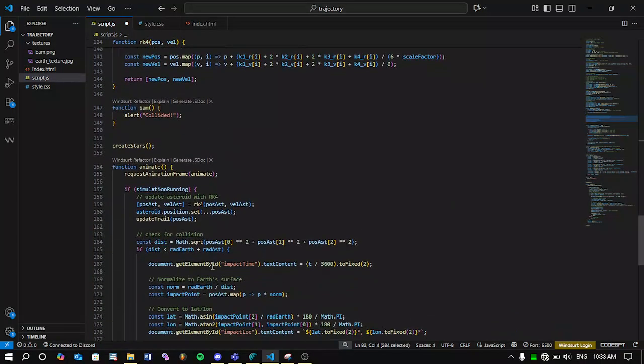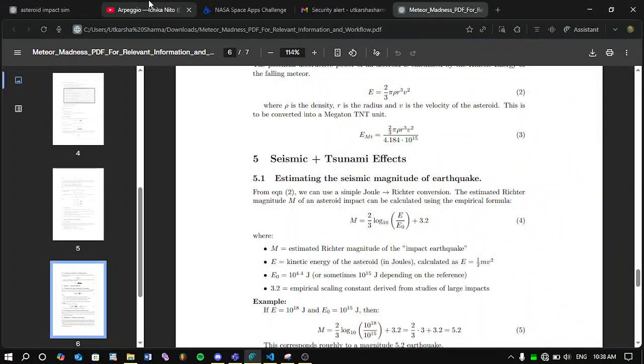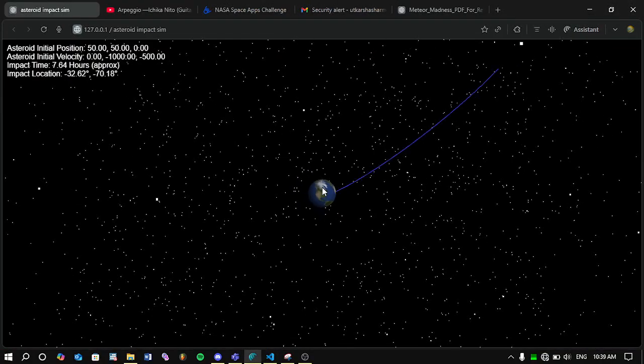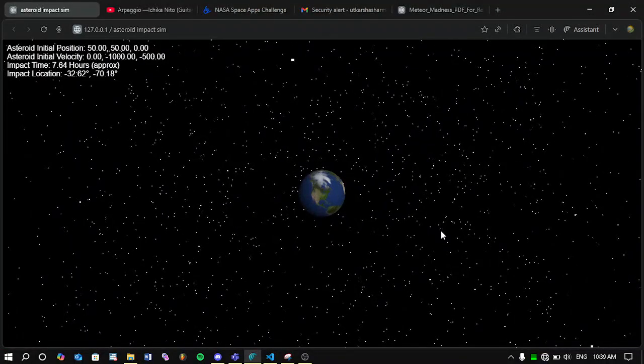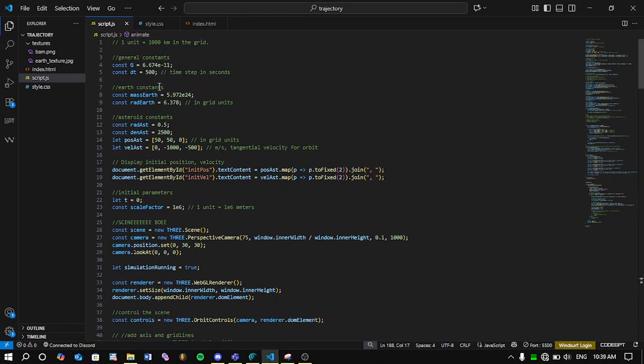So that means I'll have to go over here and set this. So we'll see my asteroid impact now. Look at this. So that went pretty fast, so I think I'll go over here and change the DT from 500 to 50, I think. I'll reduce it by 90%.